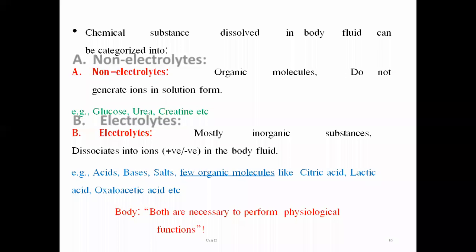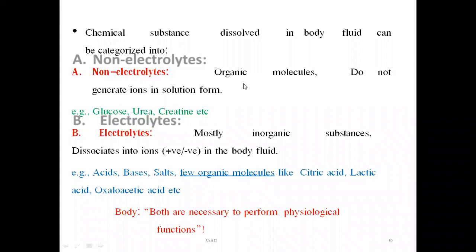Now we know all these fluids contain chemical substances which are dissolved in the body fluids, and they are categorized into 2 types. They are present in dissolved form in the fluid itself, but they are categorized into 2 types: non-electrolytes and electrolytes. Now what is the meaning of the word, or the examples, of the non-electrolyte?